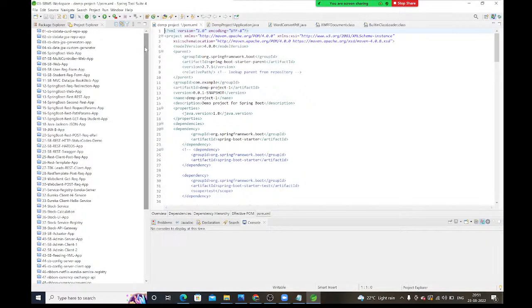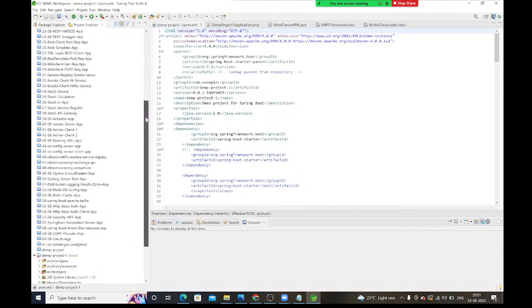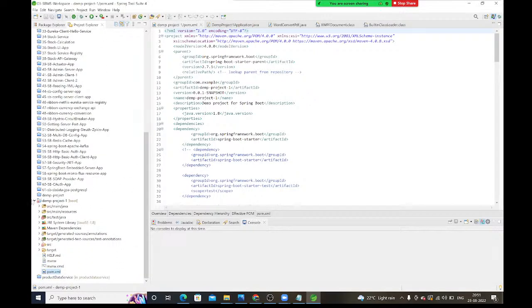See, guys, here I have so many Java projects available. All these are the Java projects. Here I'm going to take one demo project. Observe this demo project, guys. Here we have so many folders available: SRC main Java, SRC main resources, SRC test Java, right? Maven dependencies, pom.xml, so many things are available.